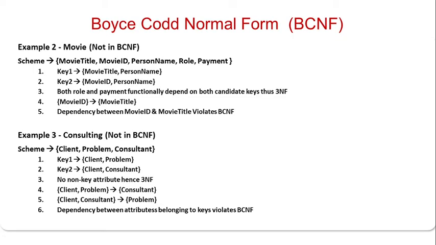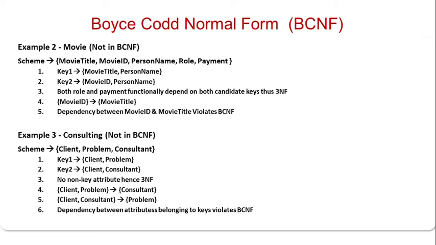Then movie title, movie ID, person name, role, payment. So key 1 is movie title, person name, key 2 is movie ID, person name. Both role and payment functionally depend on both the candidate keys, thus it is in a 3NF. Suppose movie title and movie ID, if you consider, then the dependency violates the BCNF rule. Okay, which has a transitive dependence. Then consulting is another example: client, problem and consultant.